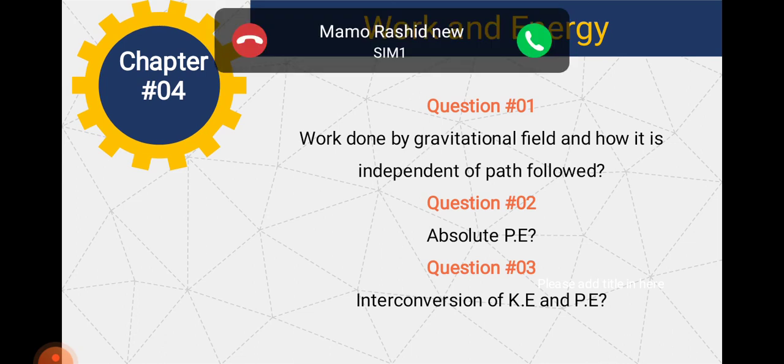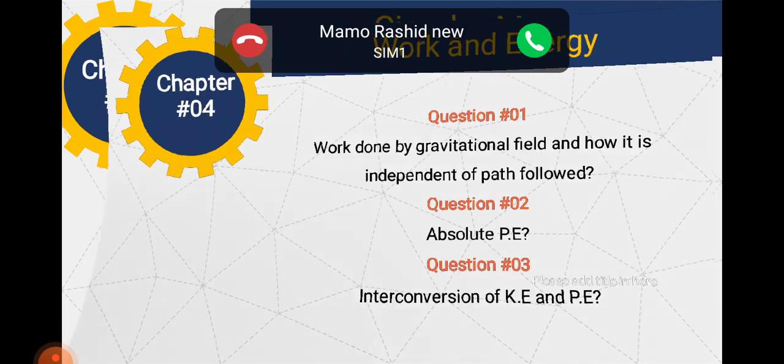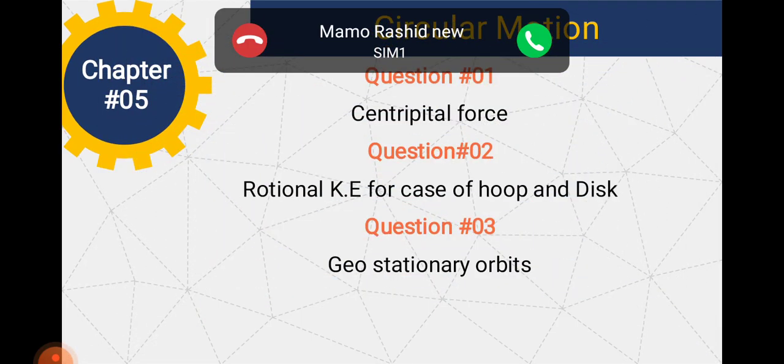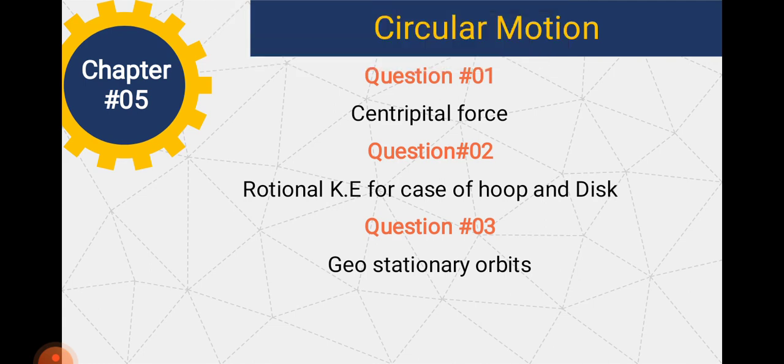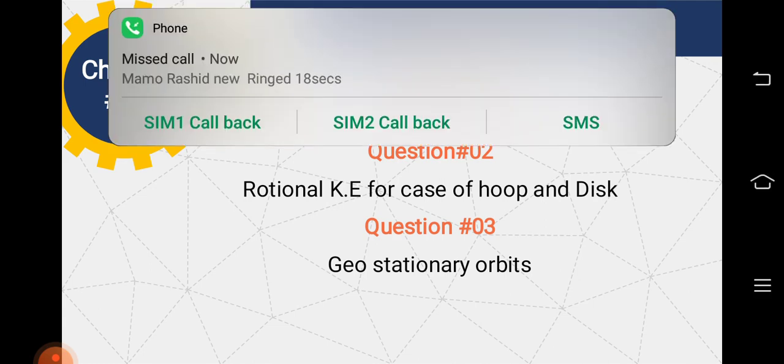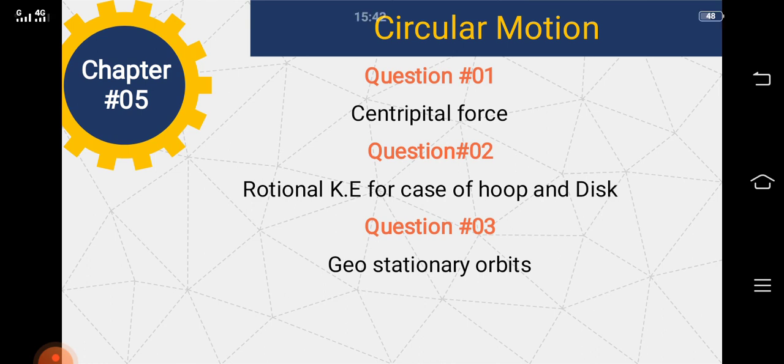So now we are moving towards chapter number 5, which is about circular motion. The first question is centripetal force, and the second question is rotational kinetic energy, in which you have to solve two cases: the case of a hoop and the case of a disk. And the third question is about geostationary orbits.